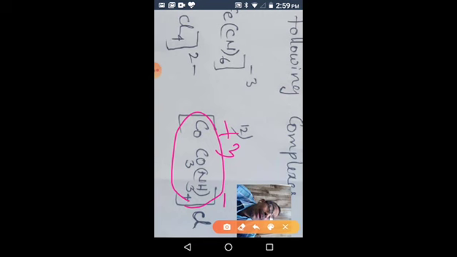Why 3? To get plus 1 with minus 2 from carbonate, we add plus 3. So this is the name of the compound: tetraamminecarbonatocobalt(III) chloride.